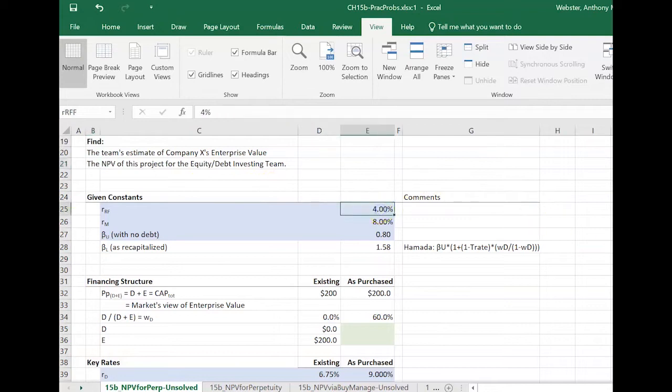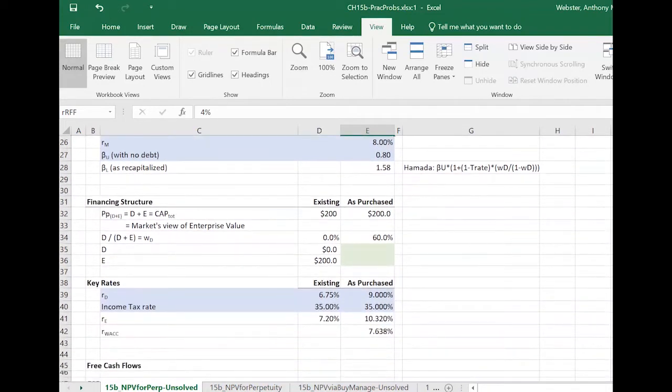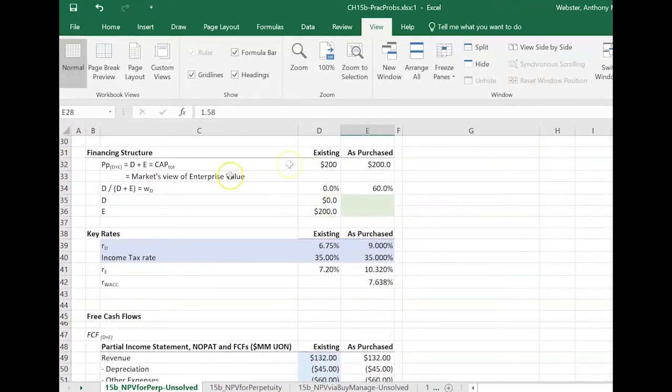So along the way, we've got a bunch of constants here. We've got our risk-free rate, our market rate, our beta with no debt, our beta as recapitalized, and you don't have to worry about all this because I've already taken care of it for us. I've used this leveraged beta to help get the cost of equity capital and all that. So the total capitalization is going to be 200 million, because that's what we have to pay to get control of the company.